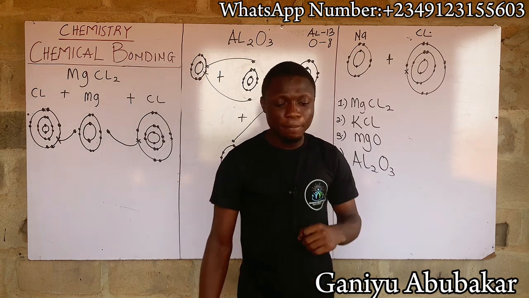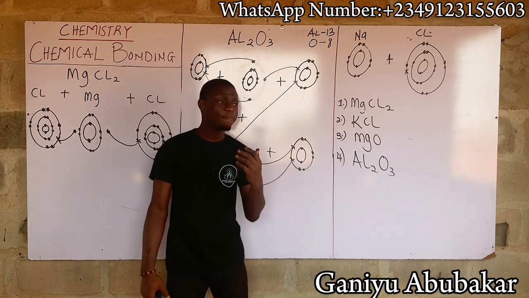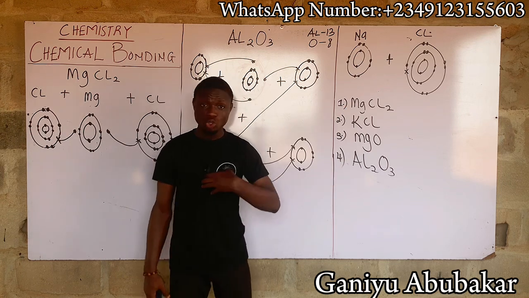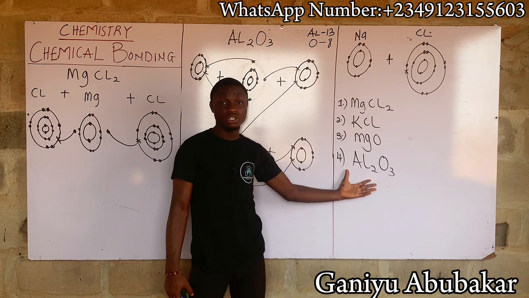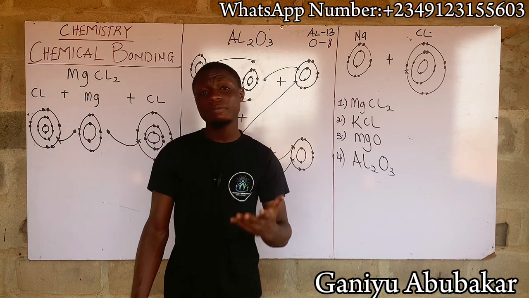So before I move on to the next one, note that in JAM, if I see any compound of this nature, I should know that this is an electrovalent bonding. So just cram it. Your idea is to cram. Even I don't believe in cramming, by the way.